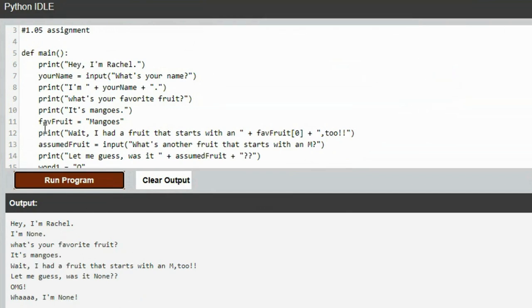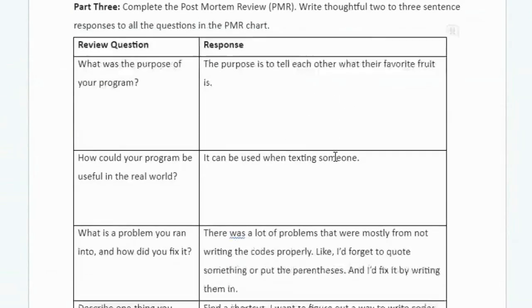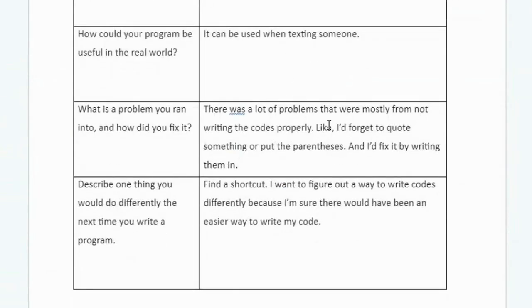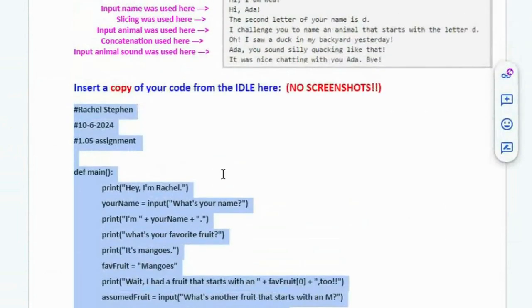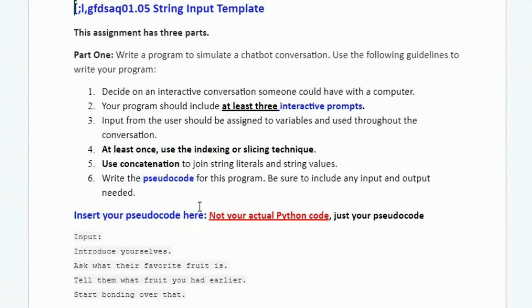All right. But otherwise, let's look at your questions. Tell each other a favorite fruit. A lot of problems are mostly from not writing the code properly, but apparently you fixed them all because it worked fine. And to find a shortcut, just different ways to do things. But very good job. I mean, 100% score. You got everything you were required to do. Just wanted to give you some feedback on what I saw and some tips to help your programming skills be better as you go forward. So I'll get this grade in and we'll see you in class.